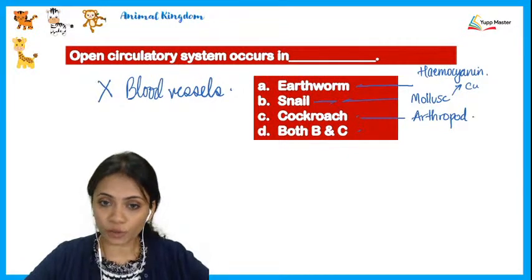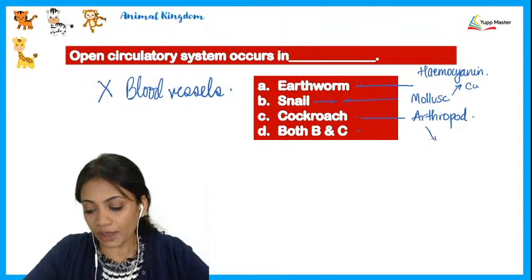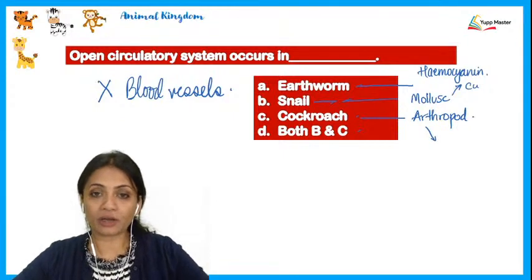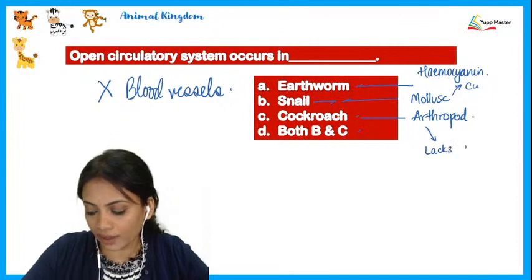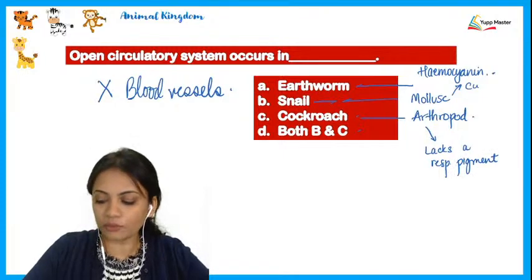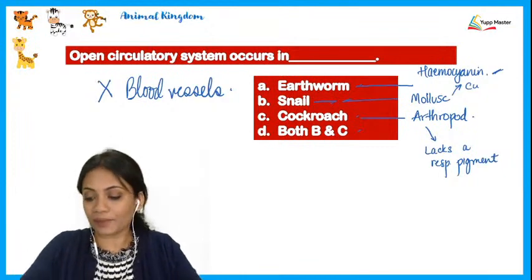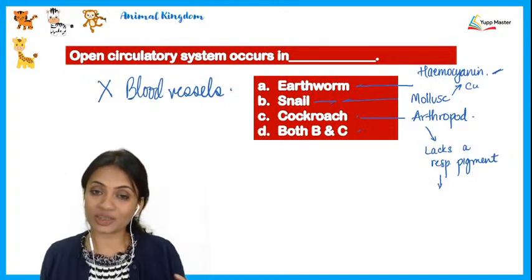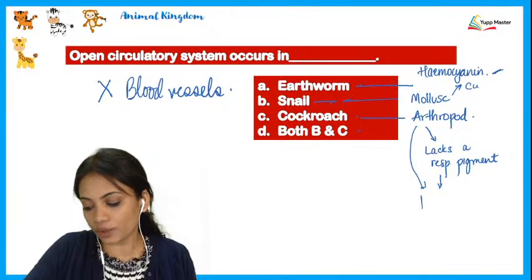But when we talk about arthropods, and that too a cockroach, these have open circulatory systems. But when you see the blood of a cockroach, or the blood of any insect, their blood is basically white in color. Why is it white in color? Because it lacks a respiratory pigment. So neither hemocyanin nor hemoglobin is present. That's why their blood is white in color. And a circulating fluid in our body which is white in color is lymph. That's why the circulating fluid of an arthropod is called hemolymph.